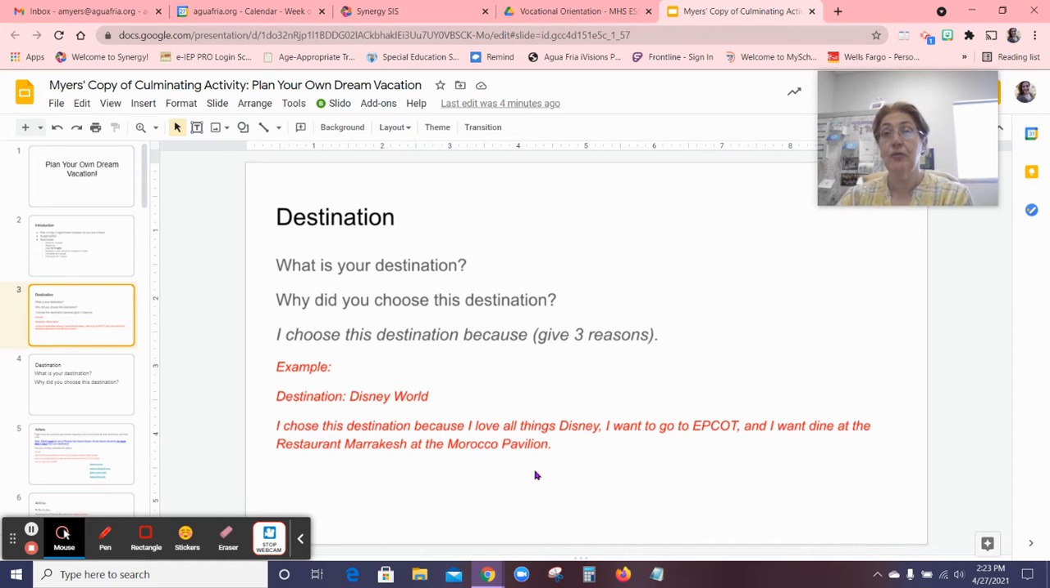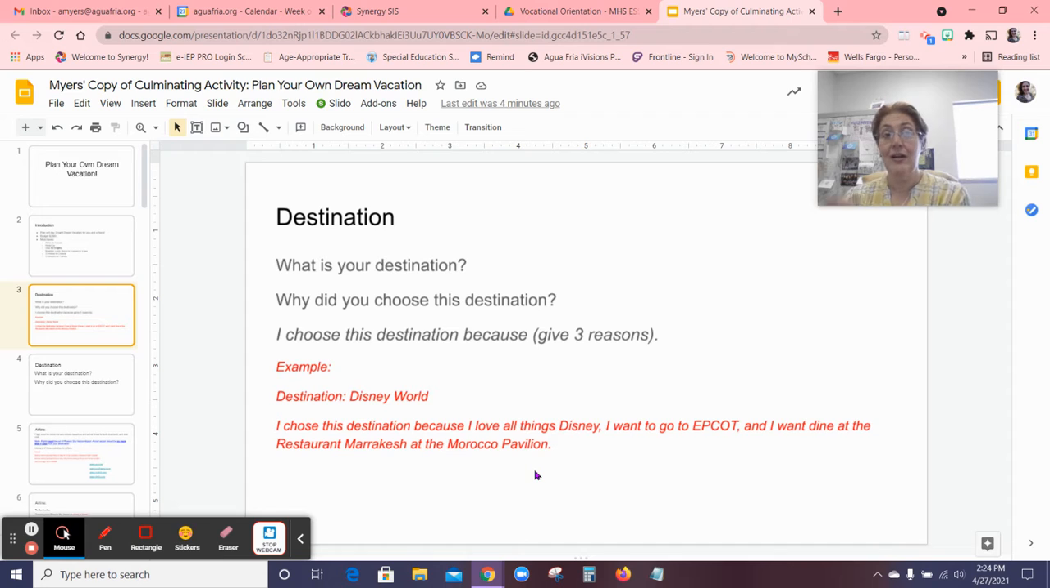So for my example that I used for you guys, because my daughter and I are going to Disney World in the summertime, my destination is Disney World. I chose that destination because I love all things Disney. I want to go to Epcot and I want to go to my favorite restaurant there called the Restaurant Marrakesh, which is in the Morocco Pavilion. I love Middle Eastern food. All right, so those are my 3 reasons.